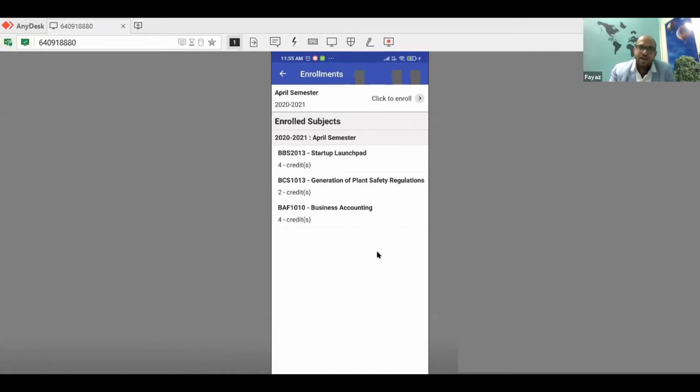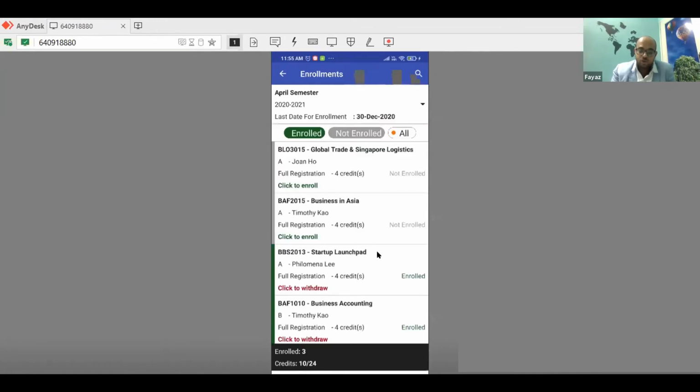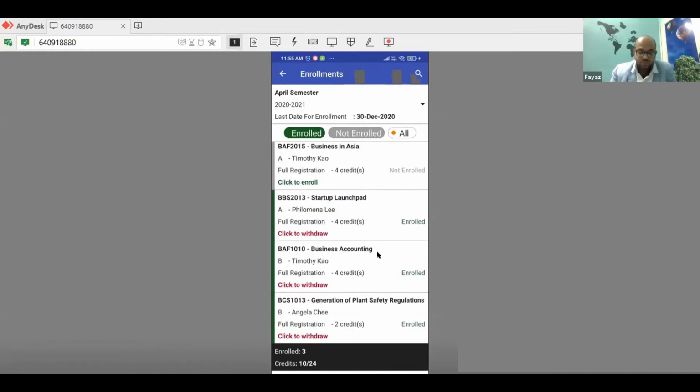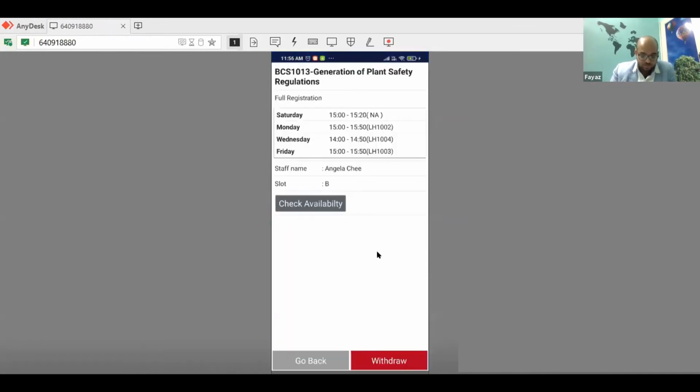Now you can see, as a student, RAN has already enrolled in these 3 courses. Now I can click and see all the different courses that I already have, right? If you go and check here, say, for example, there is one course called Startup Launchpad. Whenever I see this course, I can enroll in it from the mobile itself.